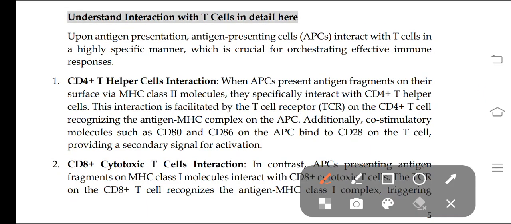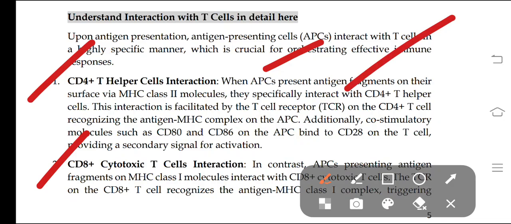First the CD4 plus helper T cell interaction, and then we'll see the CD8 plus cytotoxic T cell interaction. Firstly, CD4 plus helper T cells: the antigen presenting cells capture the antigens and present them as fragments.